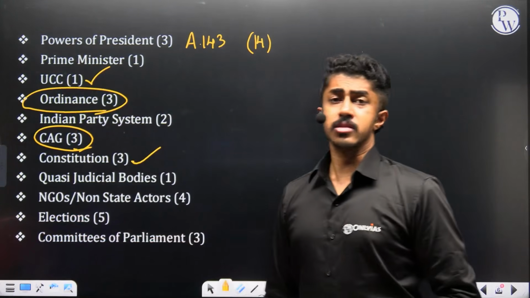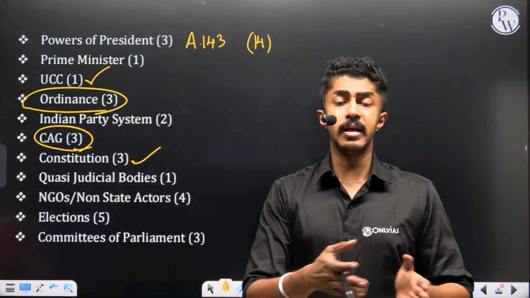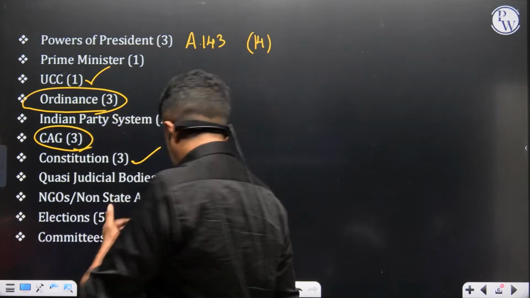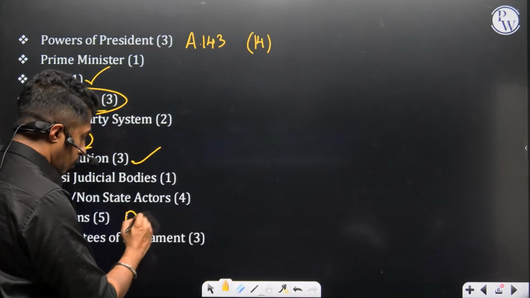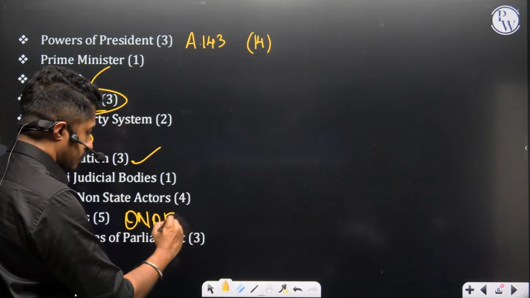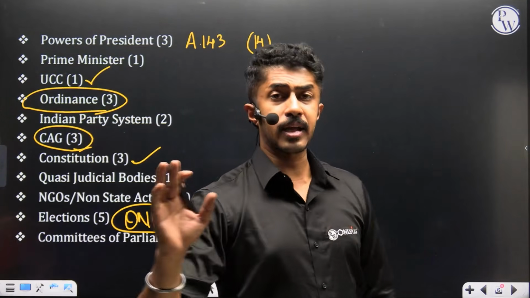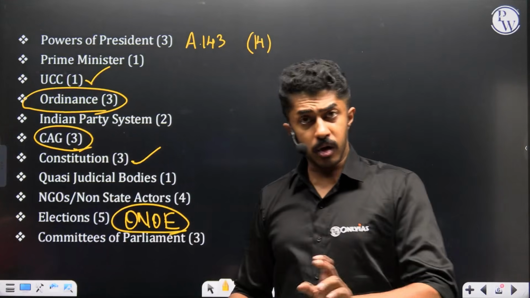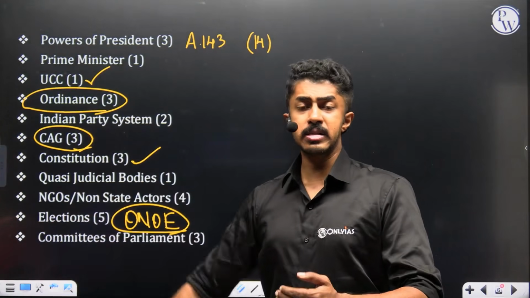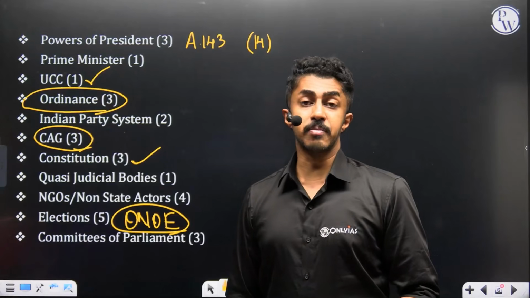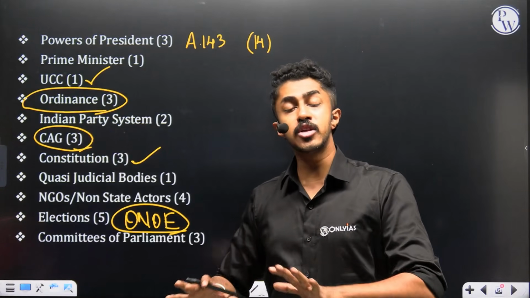Then you have elections. Again, like I told you, delimitation commission. The whole idea of, once again, one nation, one election. Why it is important? All that can come here as a question. Or even for that matter, why is it that elections to panchayats and municipalities happen very shoddily?